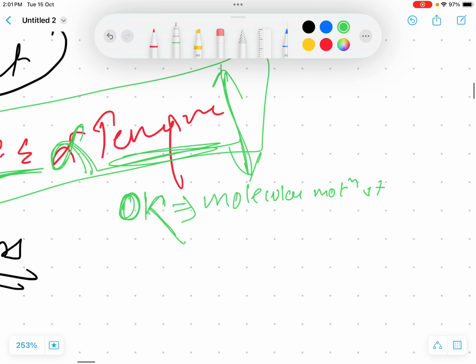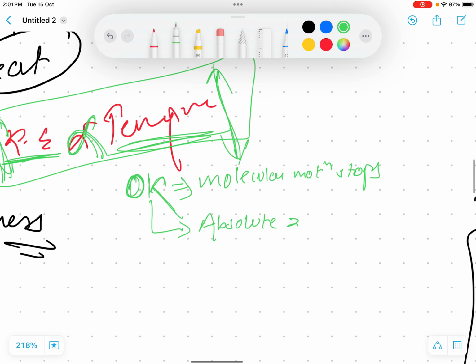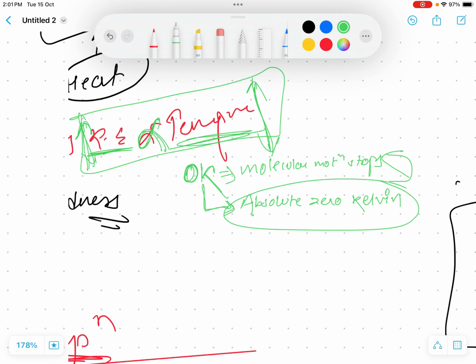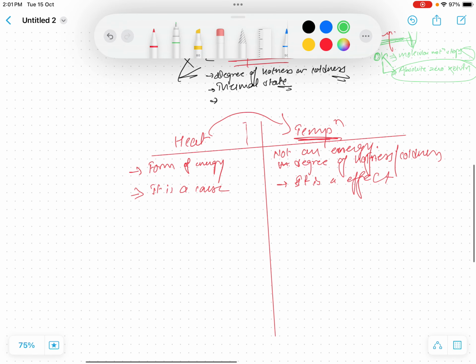So at this 0 Kelvin, we define this as absolute zero temperature, where the molecular motion stops. So these are the basic things.